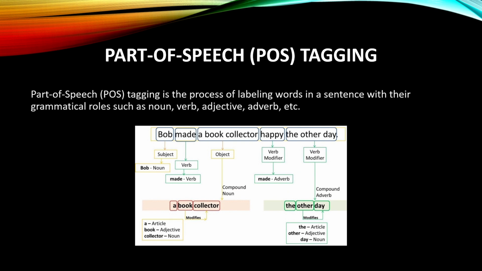Parts of speech tagging. Parts of speech tagging is the process of labeling words in a sentence with their grammatical roles such as noun, verb, adjective, adverb, etc. For example, one sentence is given: Bob made a book collector happy the other day. So Bob is the subject of the sentence, which is the noun. Made is a verb, which comes from make, past tense of make is made. A book collector is an object.